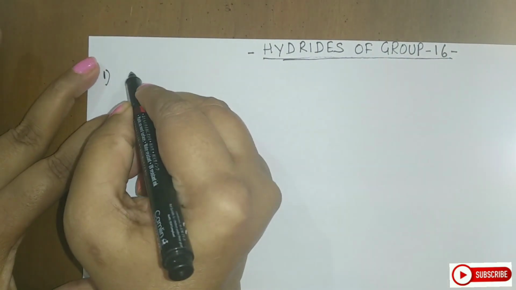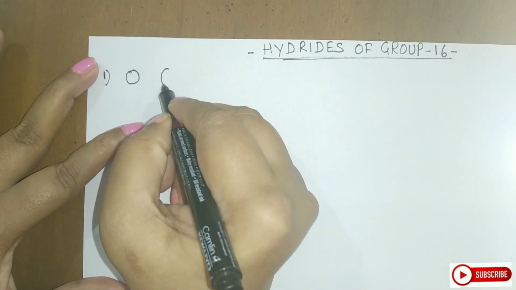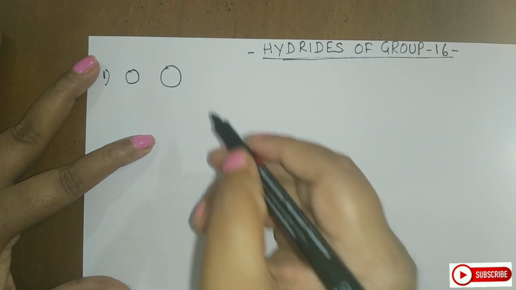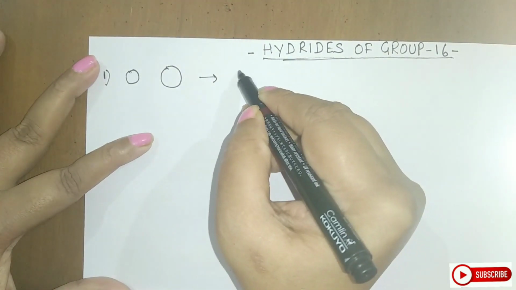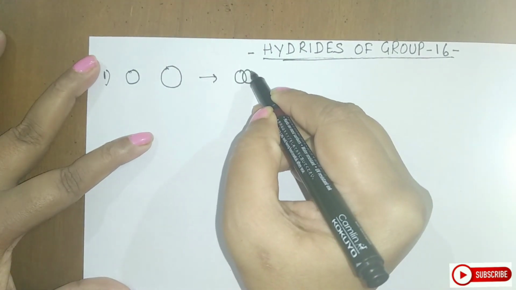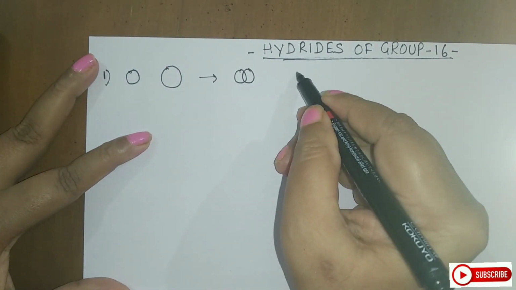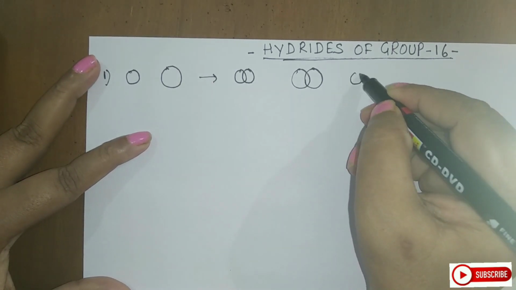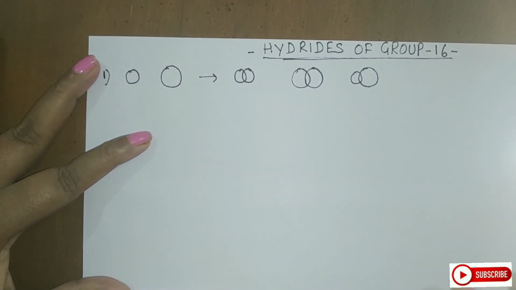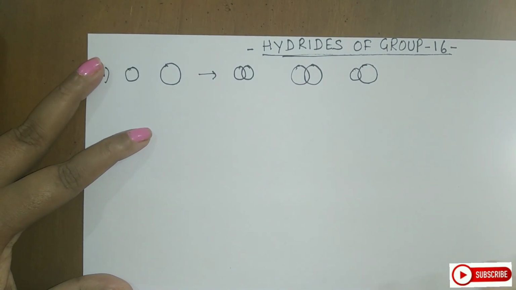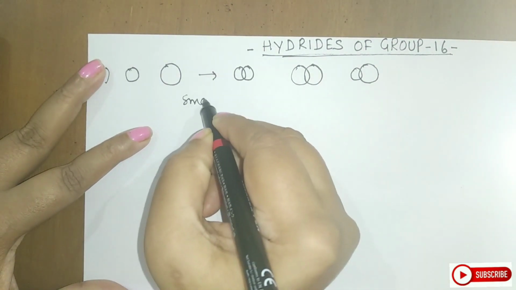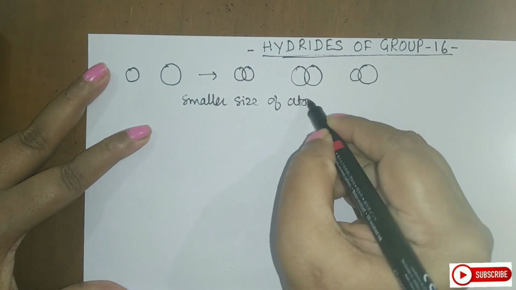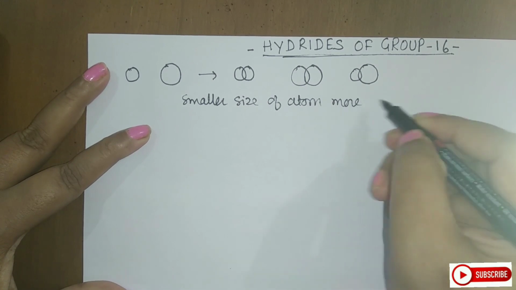If I have few atoms of this size and few atoms of this size, then what are the possibilities that the bond will get formed? So students, the first possibility is two small size similar atoms, they can make an overlap. Similarly, two bigger size atoms can make an overlap. And the third possibility is a smaller and a bigger atom can make an overlap. So students, always remember, smaller the size of the atom, more will be the overlap.